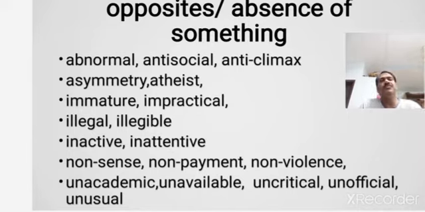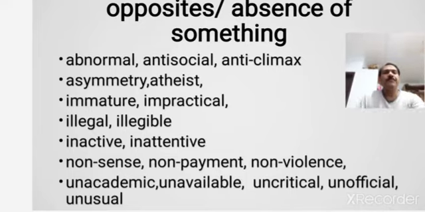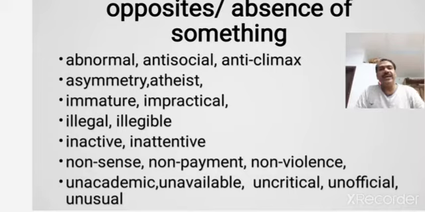For example, if you try to revise, ab, anti, and just the letter a in the words asymmetry, atheist, and in the next line, il, in, non, un.